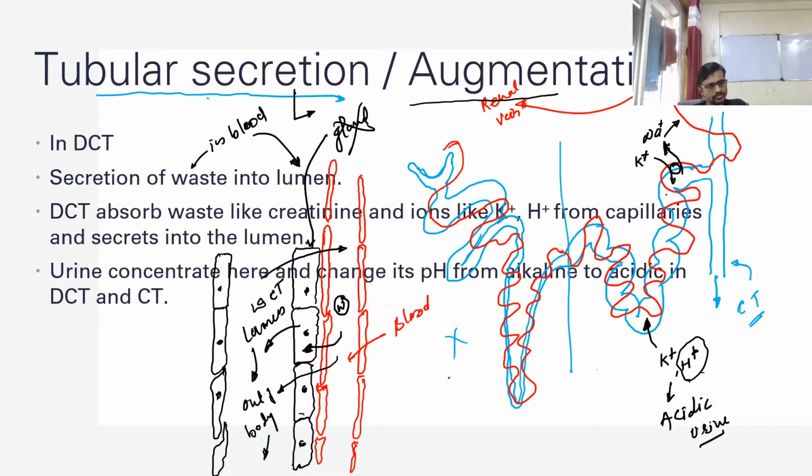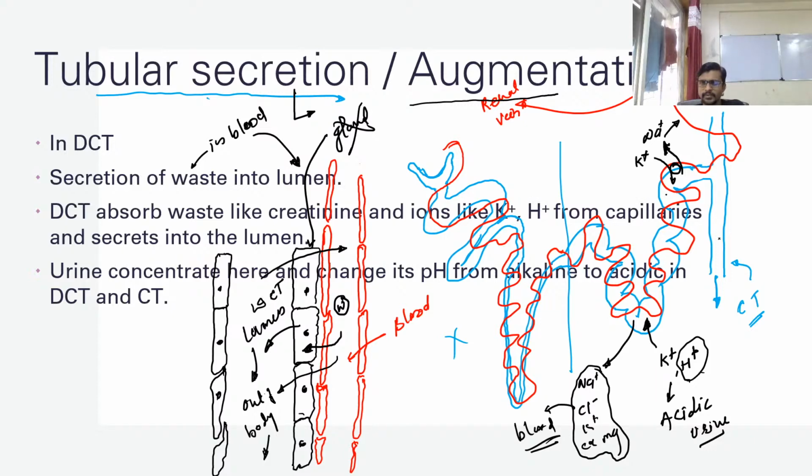Okay, so let's see the second thing. There are also a few things which are coming out of the DCT. So sodium is also coming out of the DCT. Chlorine is also coming out of the DCT. Potassium, calcium, magnesium. These ions are also coming out of the DCT and entering into the blood again, because the body does not want to throw these out of the blood.